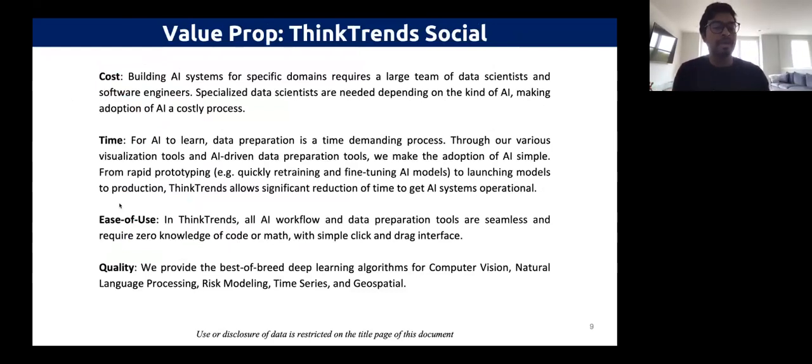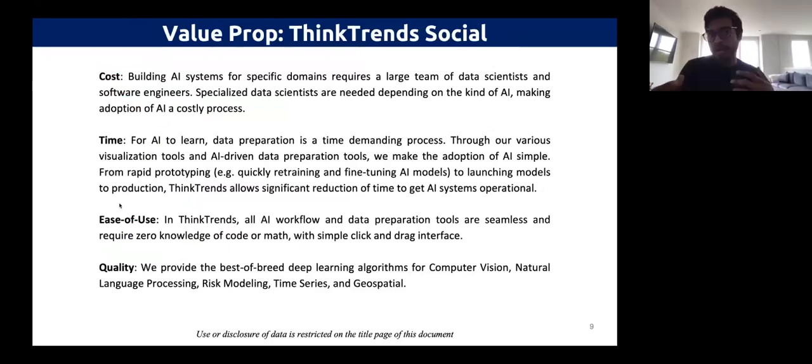And that's where ThinkTrends has these added capabilities. So we minimize time to get it operational because there's no coding. There's also annotation. There's a human annotation component. And similarly, the annotator also has AI annotation built in. So if we have trained a model, we can actually use that AI model to annotate your text. So that really makes the human's life easier.